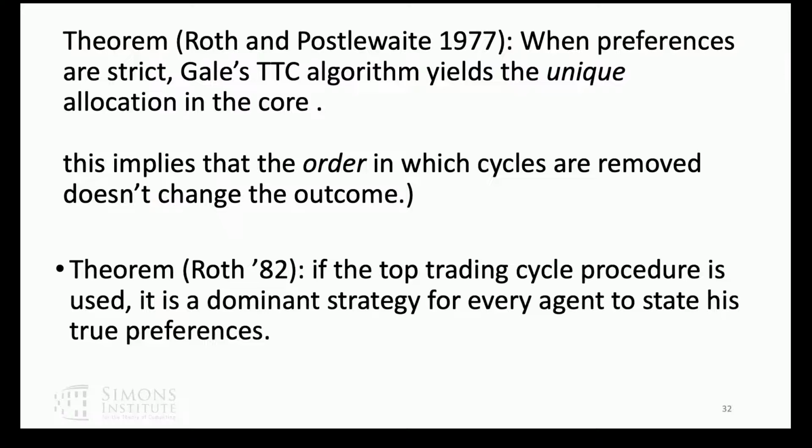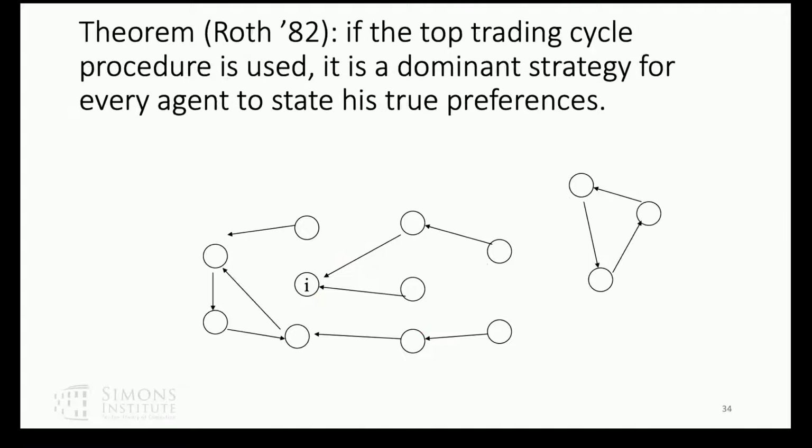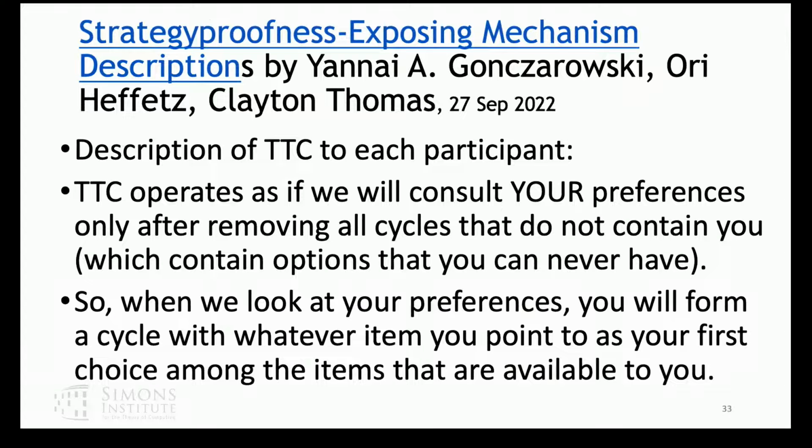So now I want to prove to you that it's a dominant strategy for every agent to state its true preferences. And I'm going to prove it not the way I originally proved it, but using a formulation that Goncharovsky, Ori Heffitz and Clayton Thomas have recently proposed.